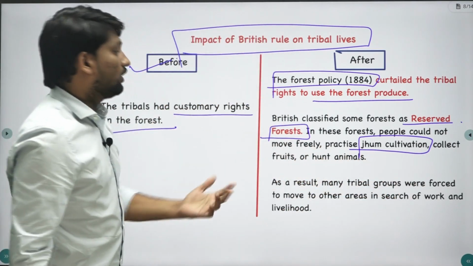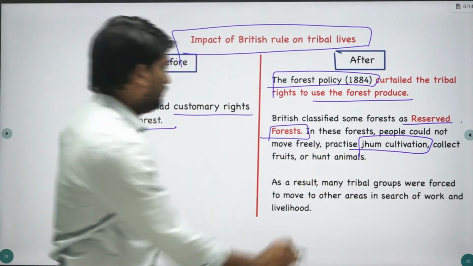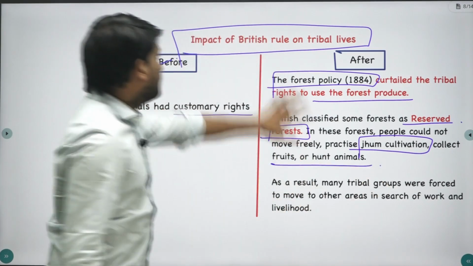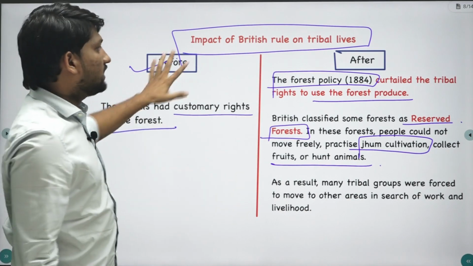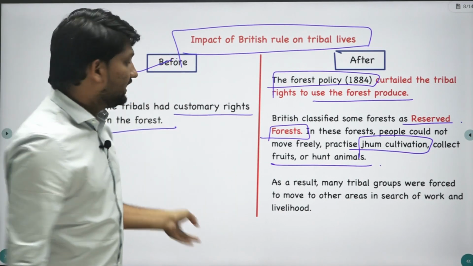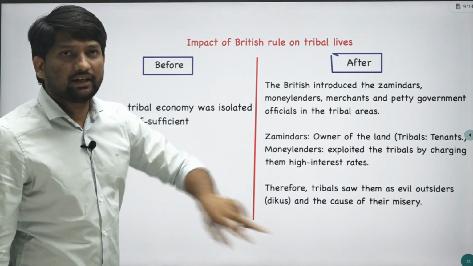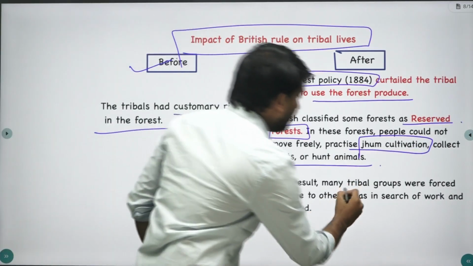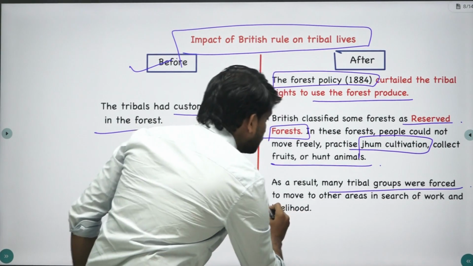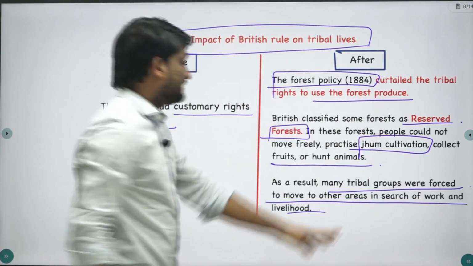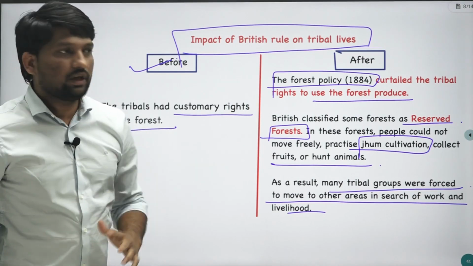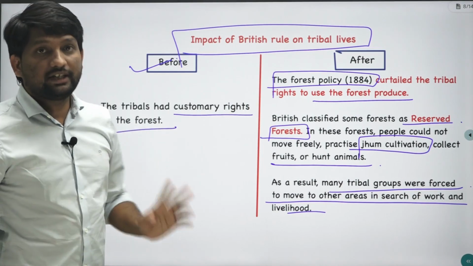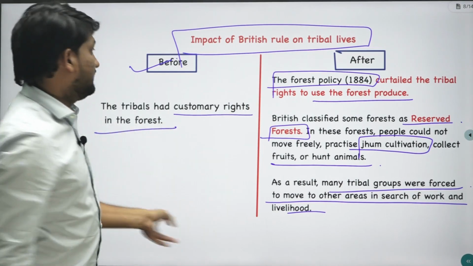Even roaming, collecting fruits, or hunting animals was banned. So because of these British rules, the tribals' forest life was getting affected. That's why, as a result, these tribal groups were forced to move to other regions in search of work. Mostly they went out of the forest and worked in the tea plantations in Assam or the mines in the